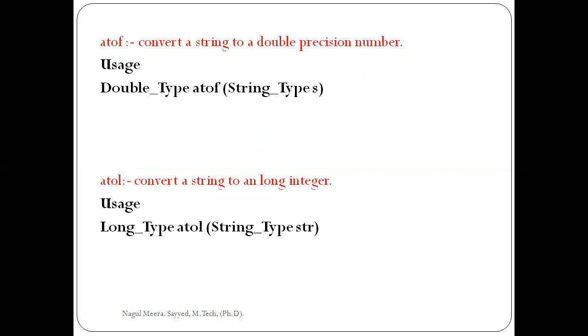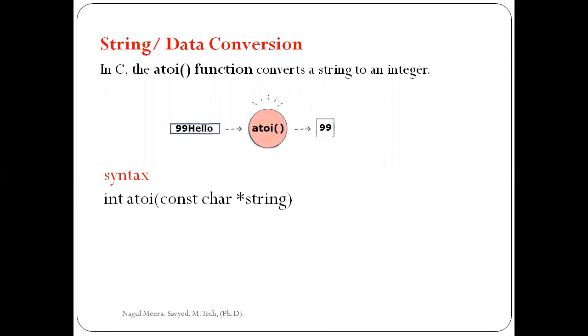Next one is ATOF. This is another function which is used to convert string to a double precision number. The syntax is double atof(const char *s). The third function is ATOL. This function converts a string to a long integer. The syntax is long atol(const char *str). So these three are the most popular string or data conversion functions discussed yesterday.